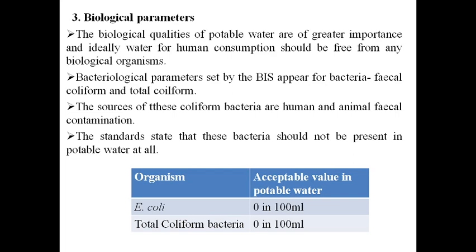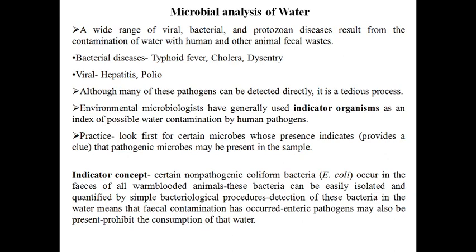So for an organism like E. coli, the acceptable value in potable water is 0 in 100 ml. That means it should be totally absent. Similarly, the total coliform bacteria also is 0 in 100 ml for potable water. So this is about the potability of water and the important parameters, the physical, the chemical and the biological parameters which decide whether the water is potable or not.